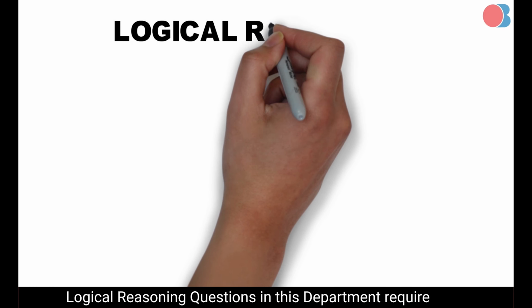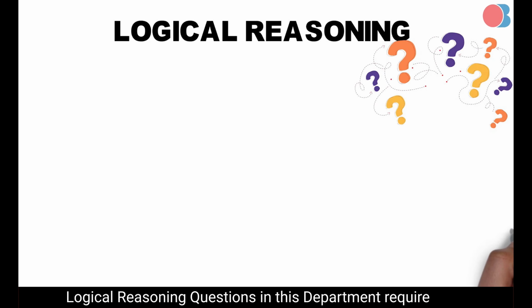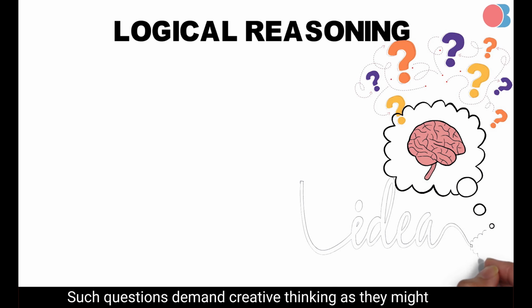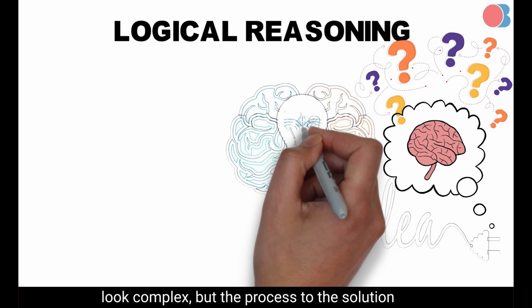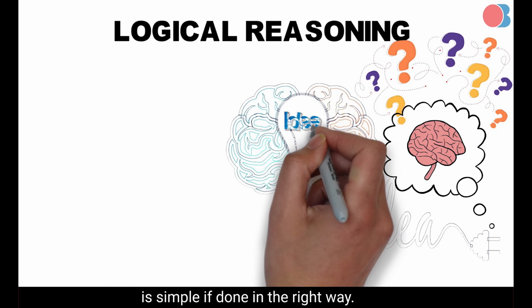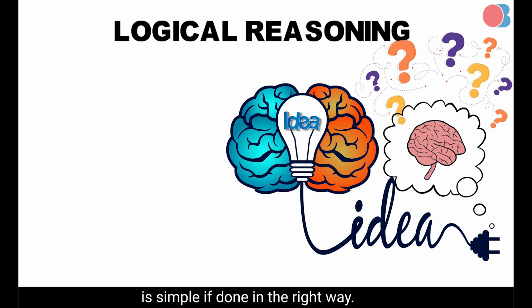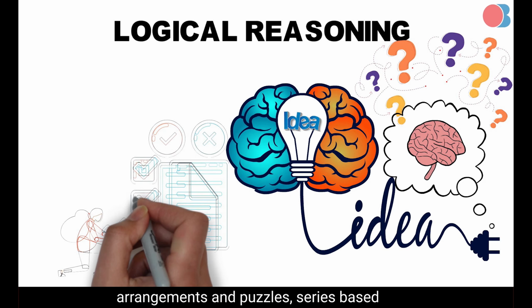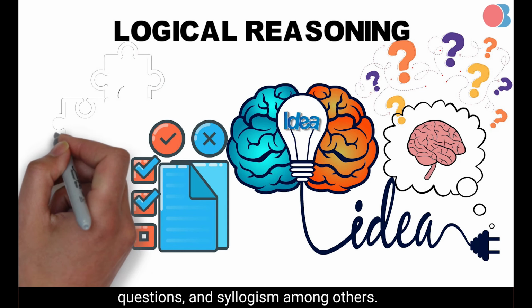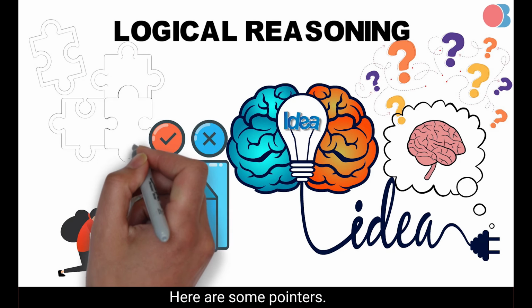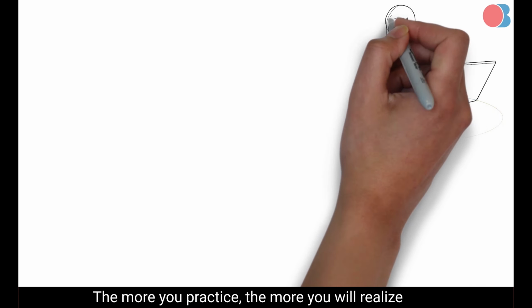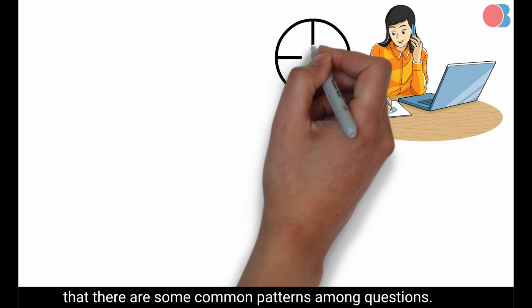Logical reasoning. Questions in this department require presence of mind to solve. Such questions demand creative thinking, as they might look complex, but the process to the solution is simple if done in the right way. Logical reasoning comprises seating arrangements and puzzles, series-based questions, and syllogism among others. Here are some pointers. The number one rule to master this section is to keep practicing. The more you practice, the more you will realize that there are some common patterns among questions.